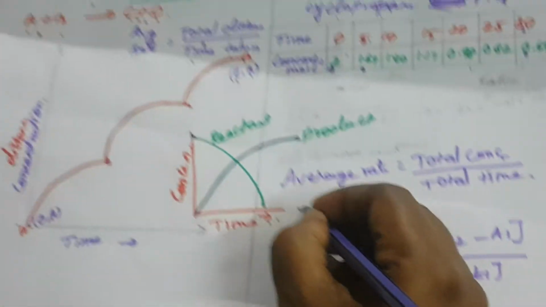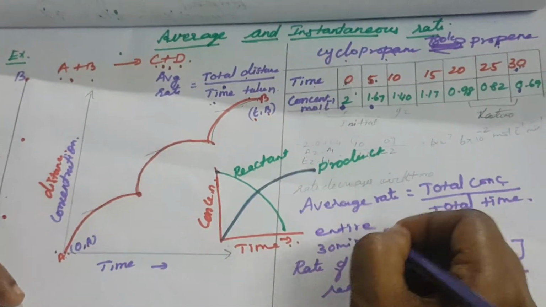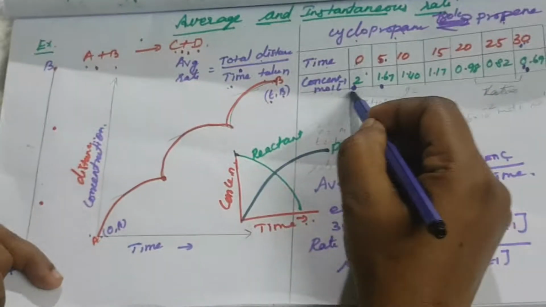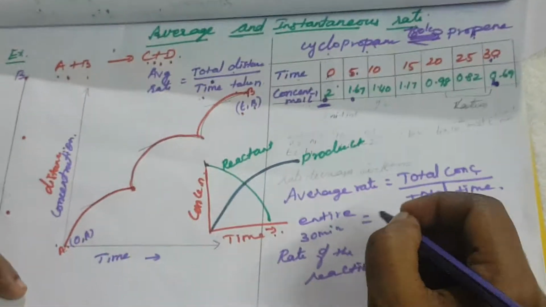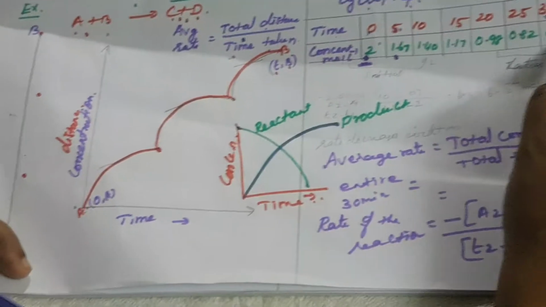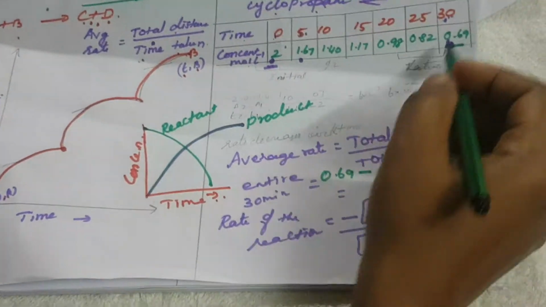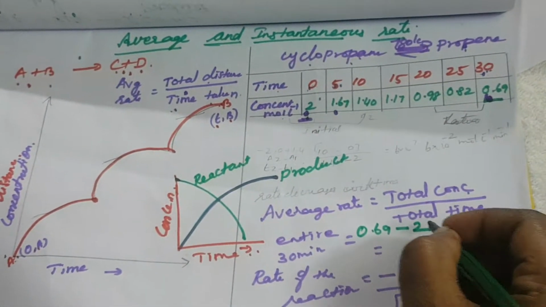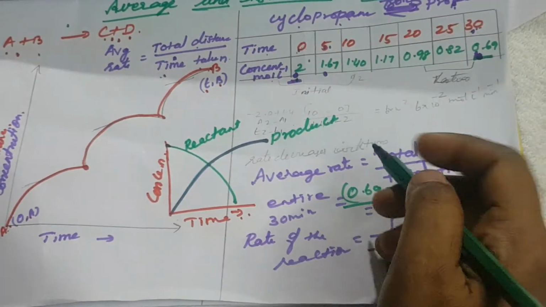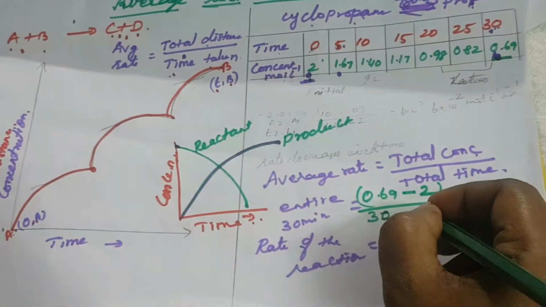What is the rate over the entire 30 minutes? The starting concentration is 2 and the final value is 0.69. So for the entire 30 minutes, how can it be calculated? A2, the final value 0.69, minus the initial value, that is 2, divided by the final time, that is 30, minus the initial time, that is 0.